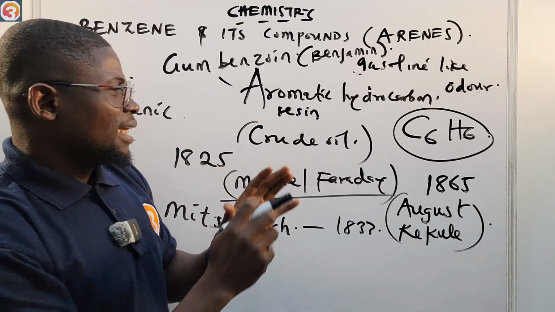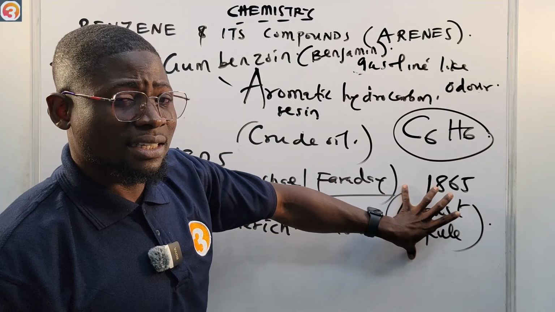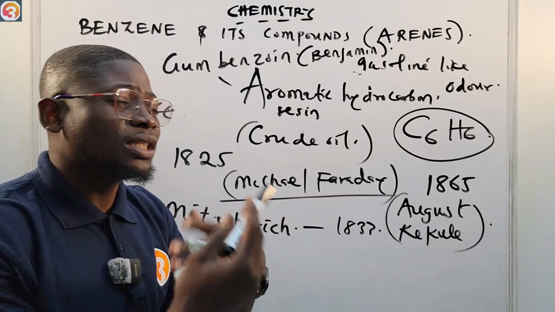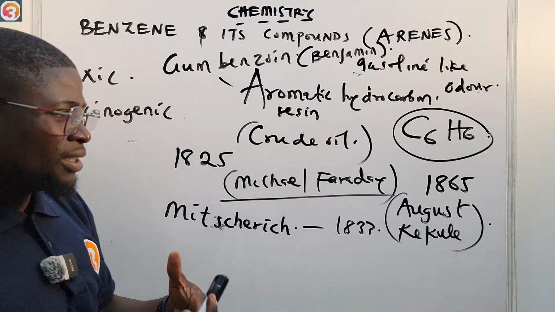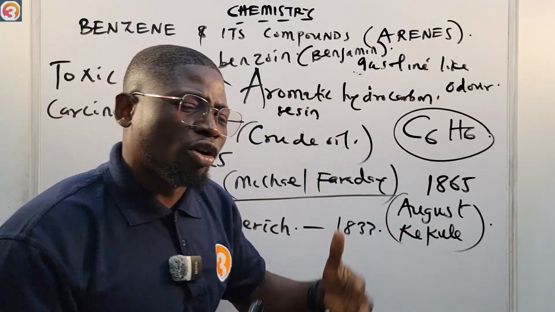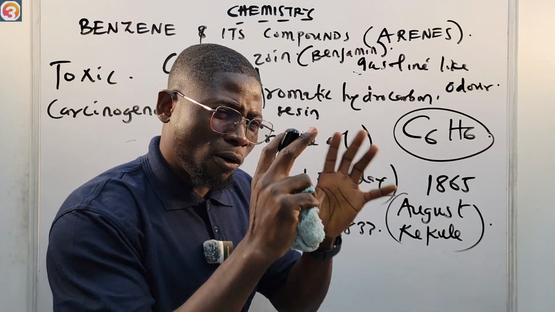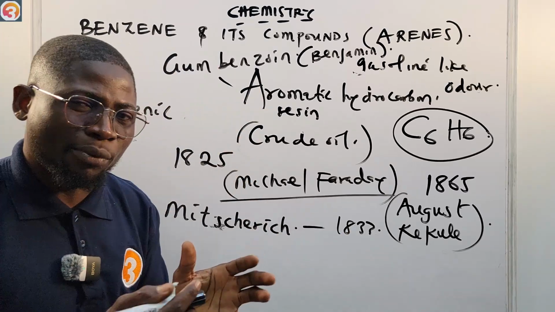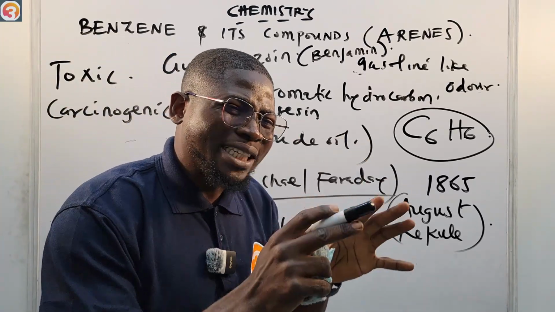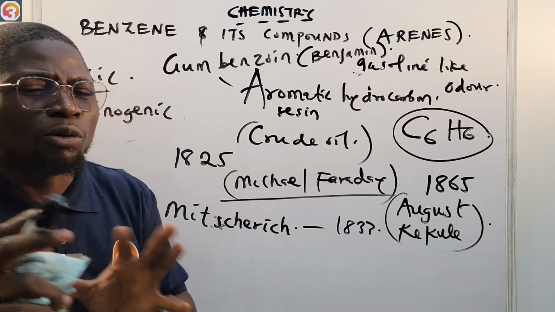So in the year 1865, August Kekule proposed a structure for benzene when he had the revelation in the dream, where a snake was biting its own tail. He said that benzene comprises a six-member carbon ring containing alternating carbon-to-carbon single and double bonds.